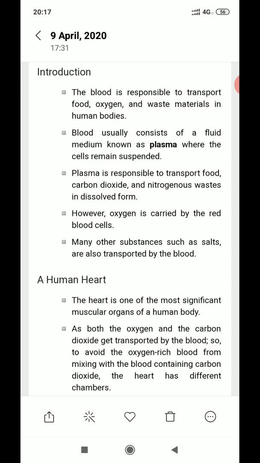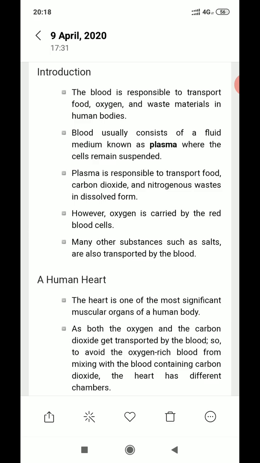These help in the formation of blood clots, and they prevent the blood from flowing out of the body due to an injury, wound or cut. After some time you see that the blood stops coming out. It is only due to the platelets that form a blood clot at the point of injury or wound. Then there are the blood vessels: arteries, veins, and capillaries.